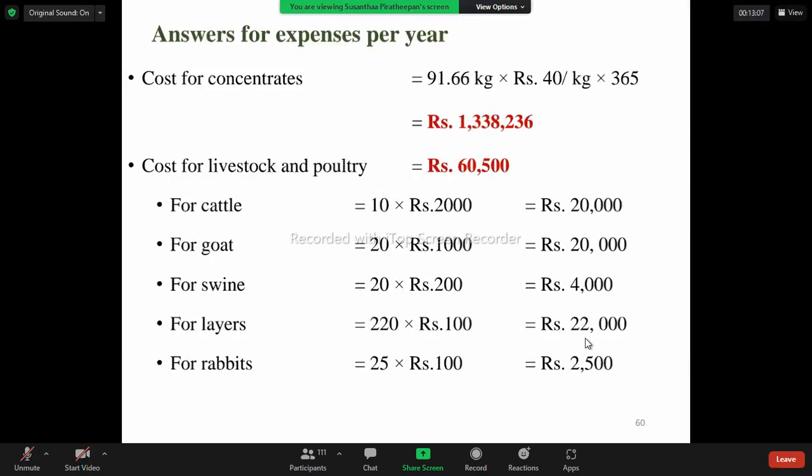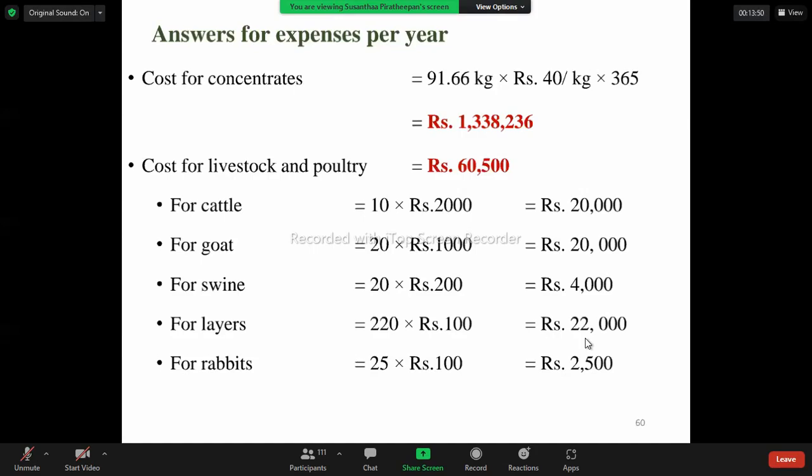Okay, this is the answer for the expenses per year. Cost of concentrates, 91.66 kilograms. Don't confuse about how it came. We already calculated it in our previous calculations. The amount of concentrates used by the livestock per day is 91.66 kilograms. If you have your previous notes, please go and check again. If you write all the calculations in one paper clearly and neatly, it's very easy to understand.